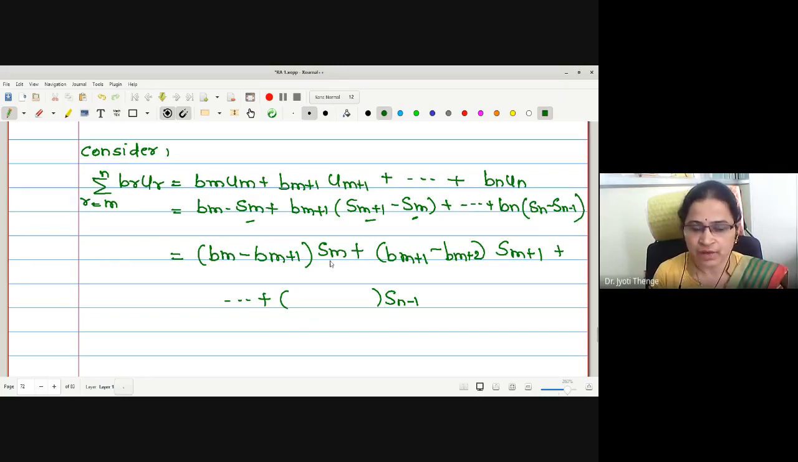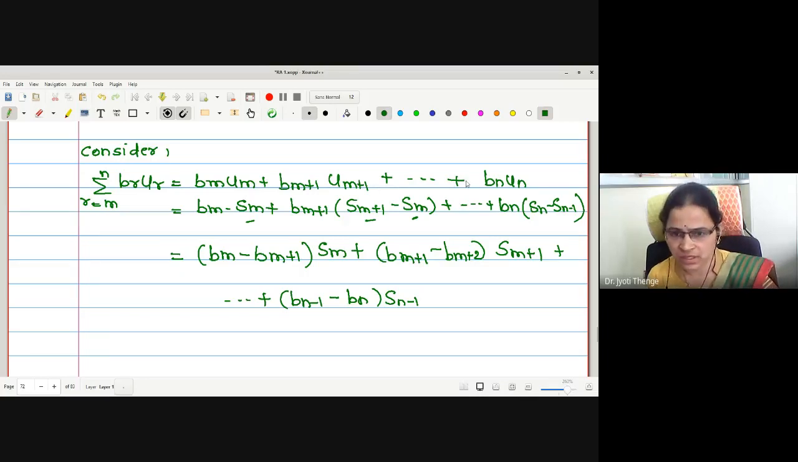Coefficient of Sn minus... For Sn, this is Bm minus Bm plus 1. For Sn plus 1, it is Bm plus 1 minus Bm plus 2. Therefore, for Sn minus 1, we have Bn minus 1 minus Bn. Or if you write, you can add one or more terms here in the statement itself. And for the last, we have only one, Bn, Sn. Is this step clear?